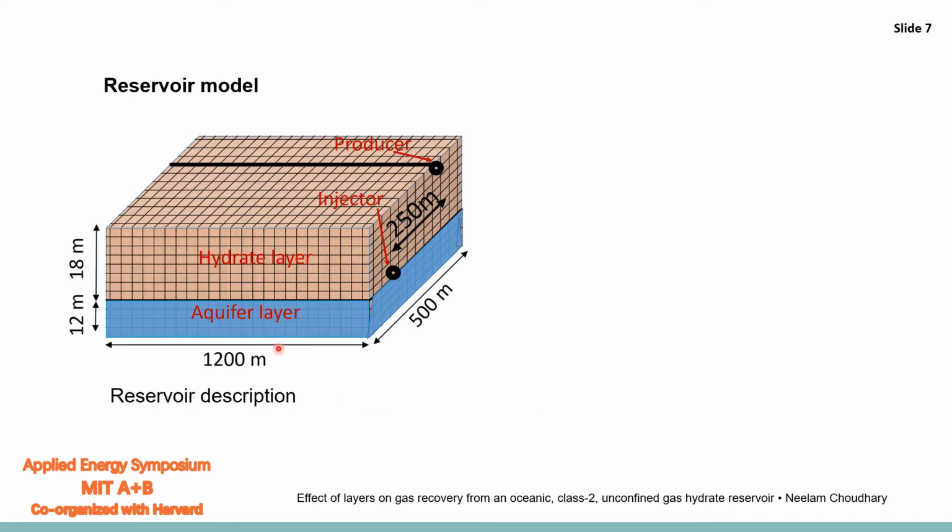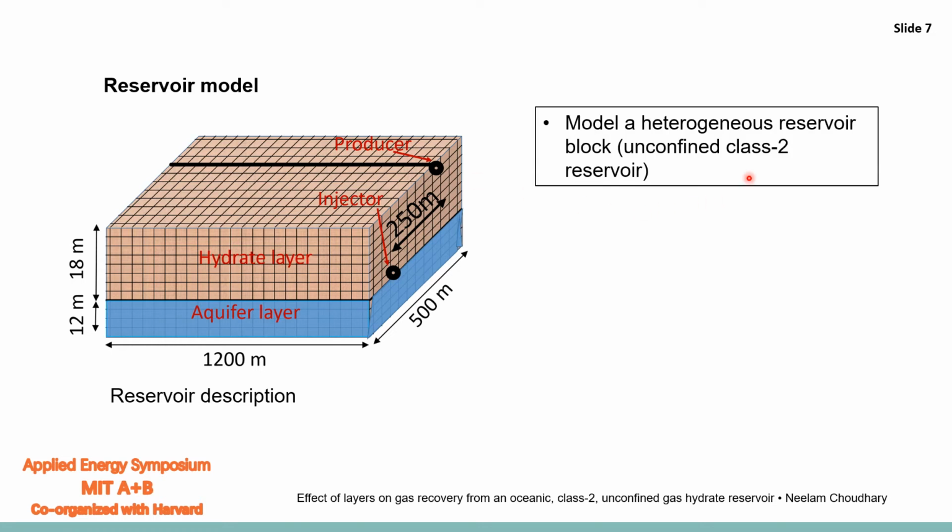This is the reservoir block, 1200 meters long, 500 meters thick, and 30 meters deep. We modeled our reservoir block based on our previous studies. In our previous work, we observed that horizontal wells produce the best results from an unconfined reservoir. When the injector is located near the aquifer and the producer at the top of the hydrate layer, the gas produced is highest of all the cases and starts from the beginning. Therefore, we use two horizontal wells in this case: one injector located near the aquifer layer and the producer located at the top of the hydrate layer.